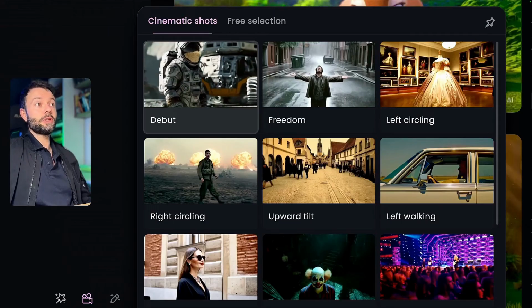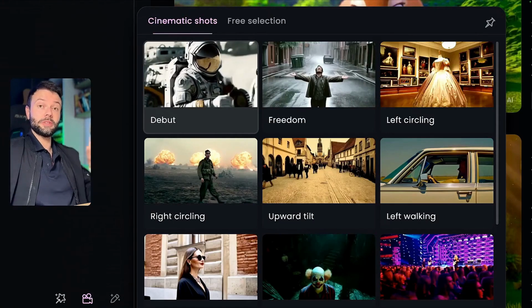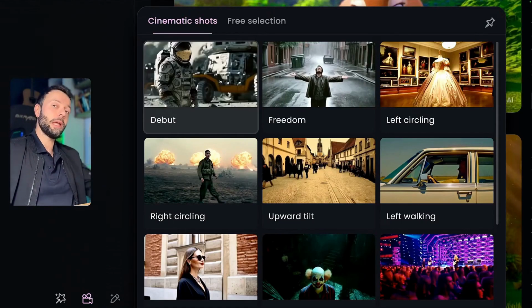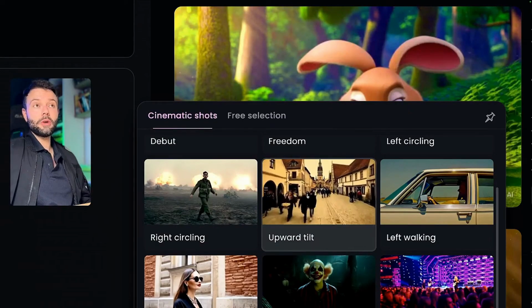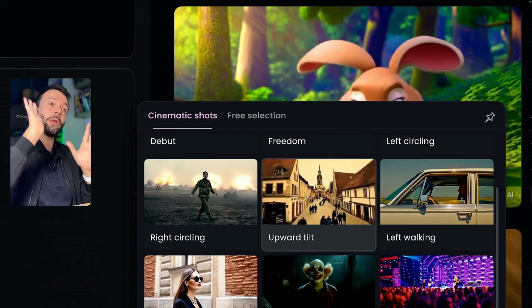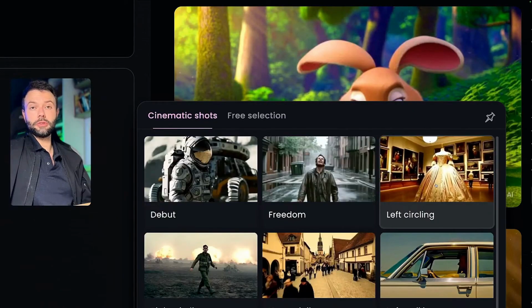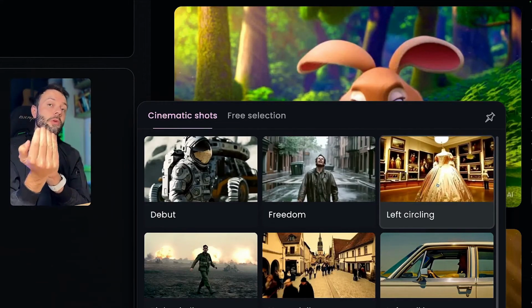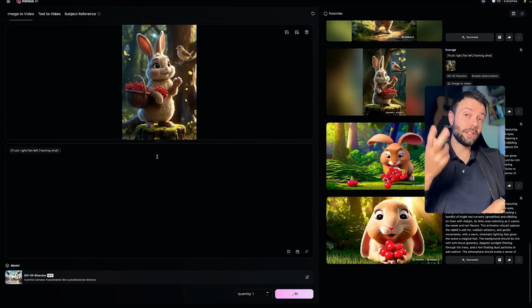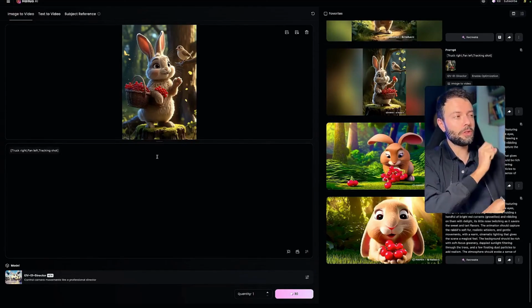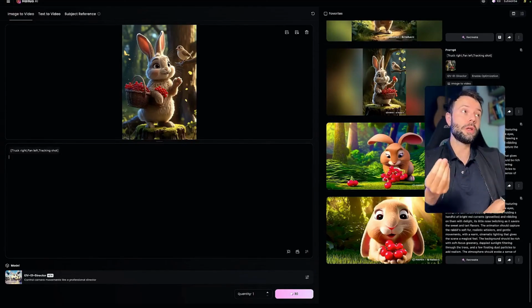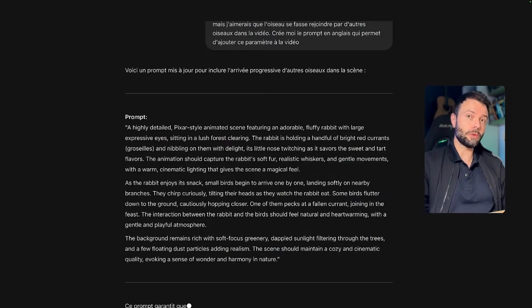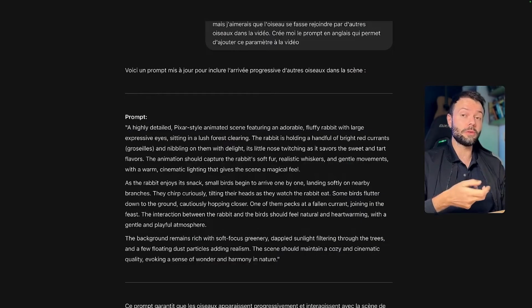For example, if I choose this camera movement here, that specific movement will be applied to the main character. The one I used earlier on the rabbit, where you see the camera moving upward, that's this one. And in the very first video, I also used this one to circle around the main character, with the bird dropping the currents. So, when you click on the camera option, it will add the parameter you see right here, and below that, you can also describe additional things, actions that should happen specifically in this image, and of course, all in English.